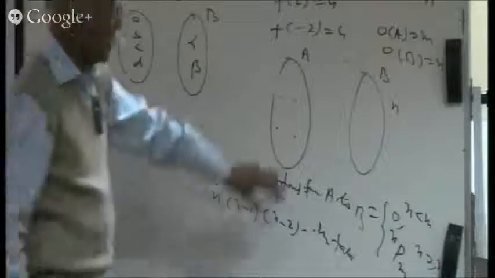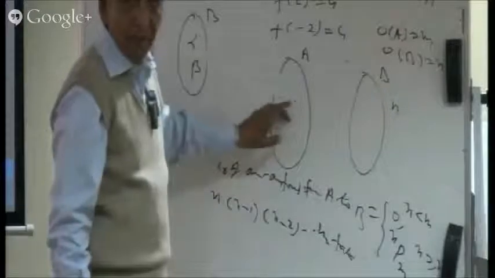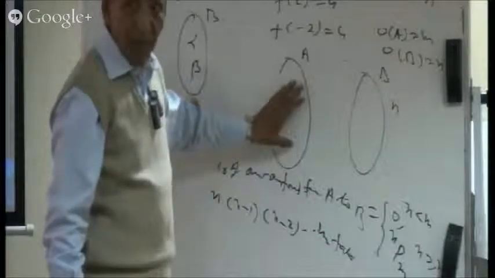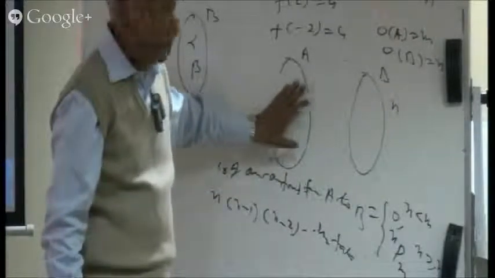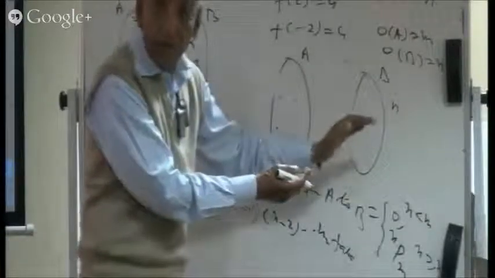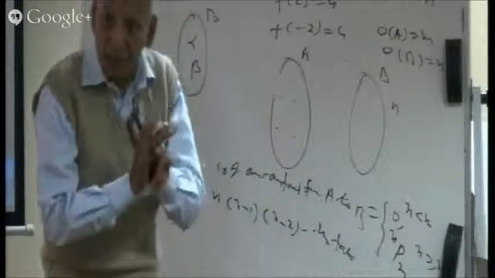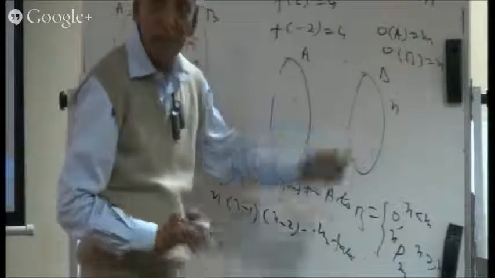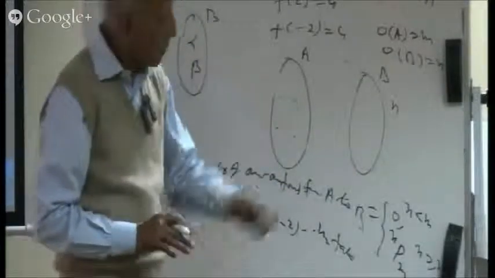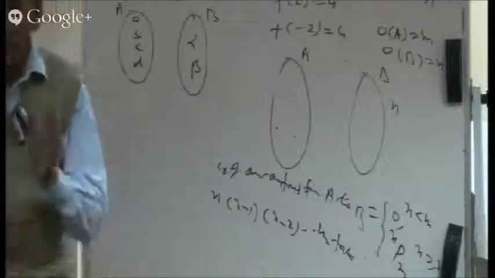Now, in this case, one situation is quite clear, that if n is bigger than this, then supposing you have got 5 elements on this side, and on this side you have got 7 elements, then 5 elements can have at most 5 images. Are you getting it? So some element will be definitely left uncovered on this side. So one thing is quite clear, that if n is greater than m, then there will not be any onto function. Is it all right?